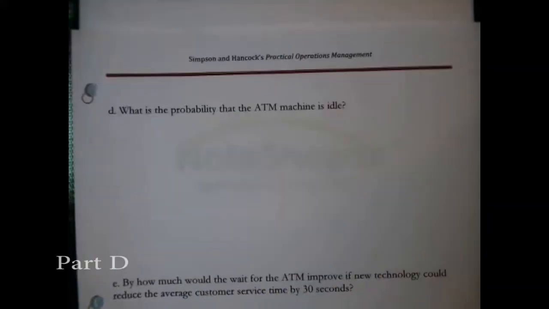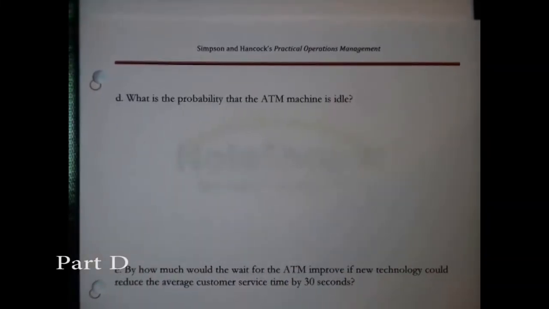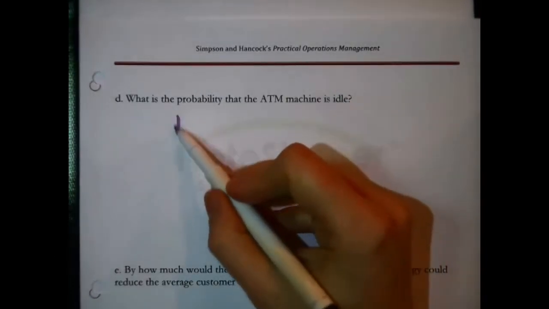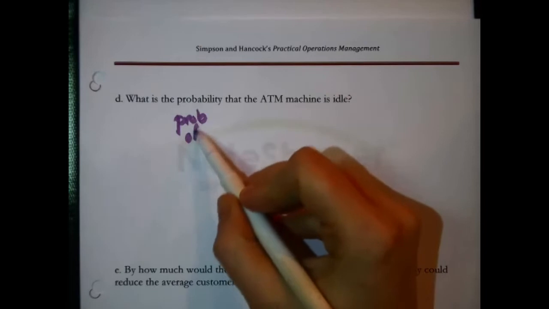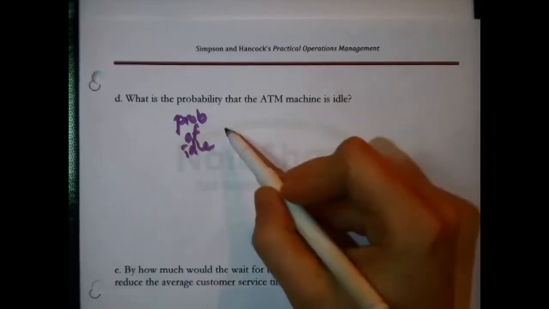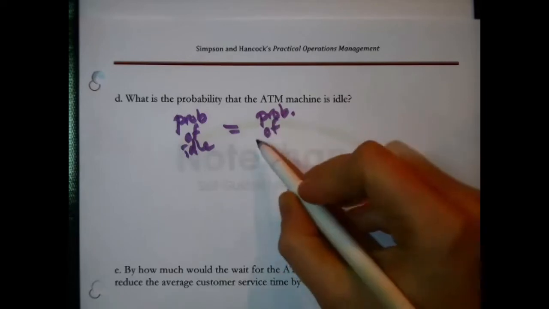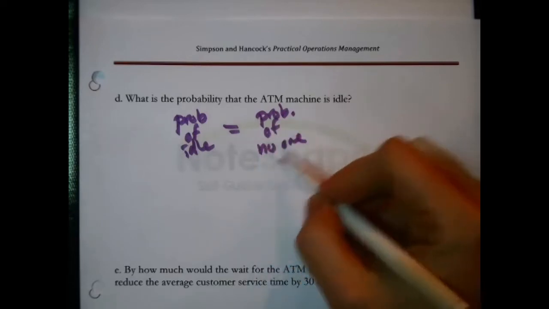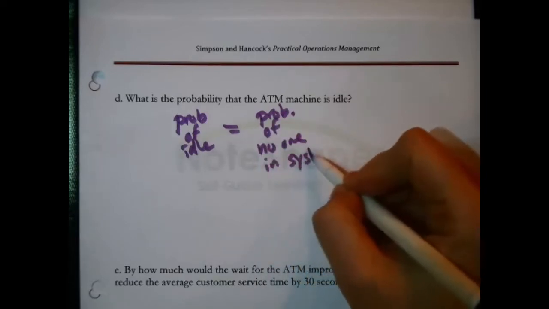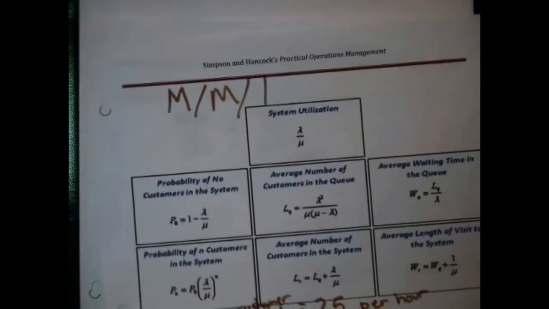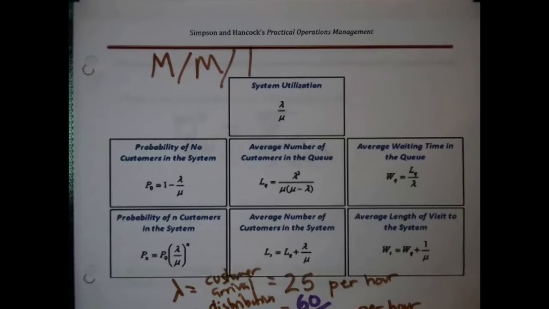Next question. What is the probability that the ATM will be idle? Probability of idle equals probability of no one in system. Why am I writing that? To relate it to how it's usually labeled on a formula sheet.